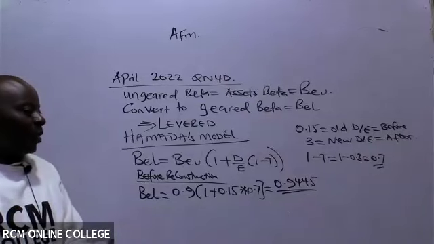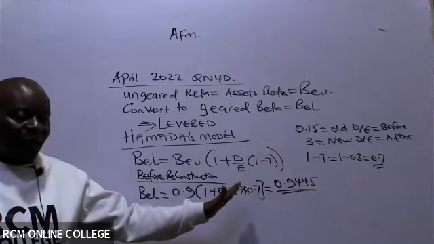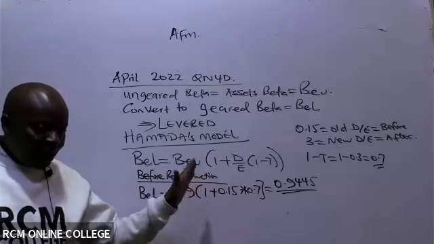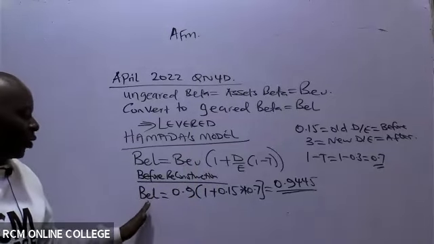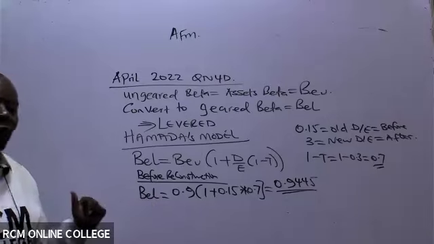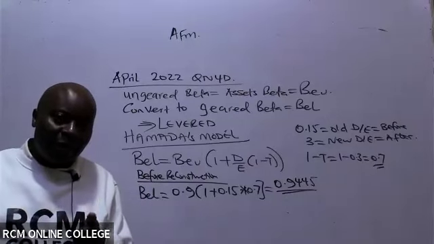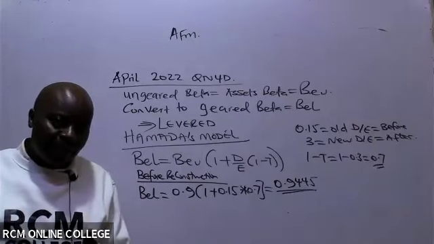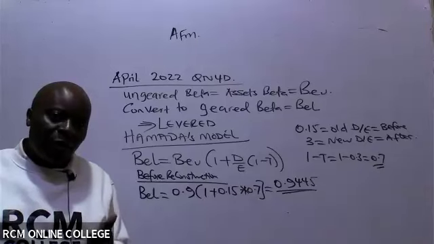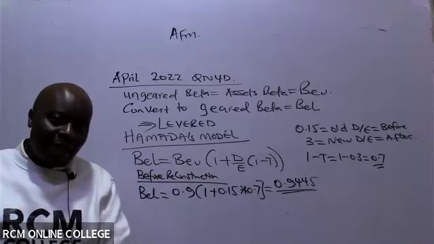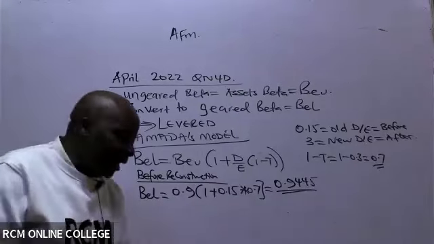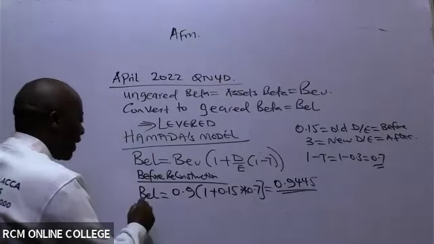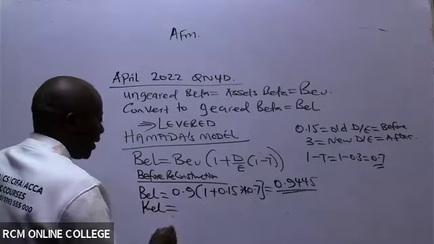Great. So up to here, ladies and gentlemen, are we okay up to here? Yes. Thank you so much. Having gotten BEL, what do you think will be the next thing to be ascertained? We know the cousin of BEL is KEL. So go ahead and give us KEL.